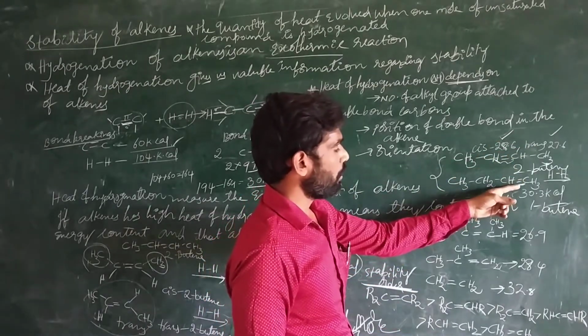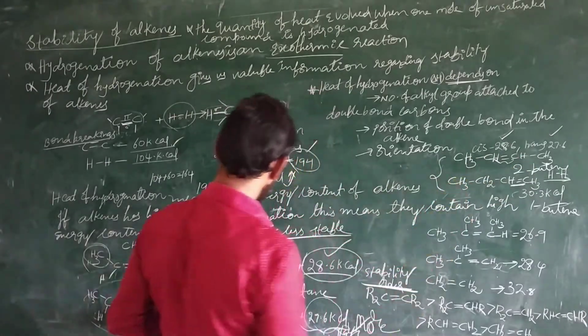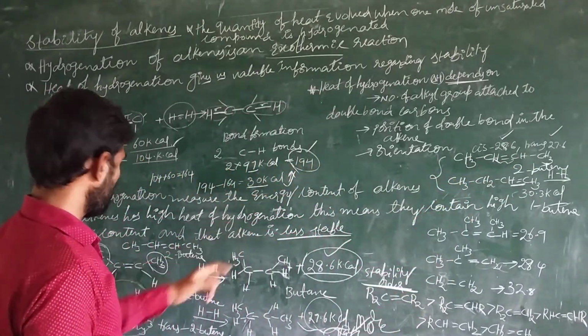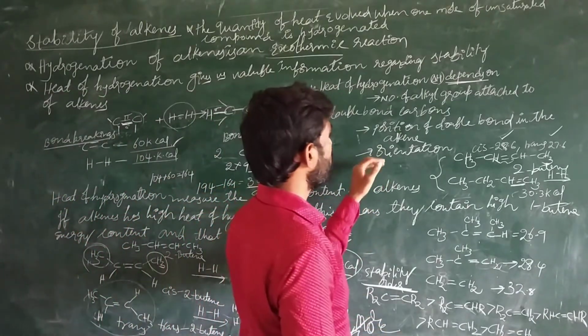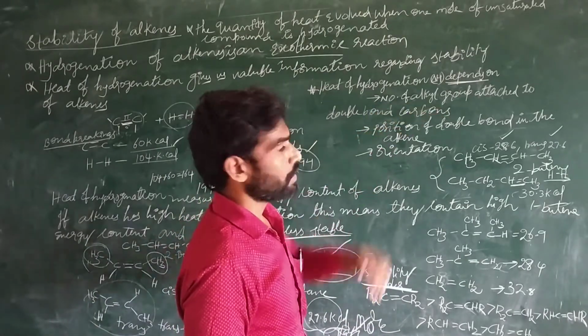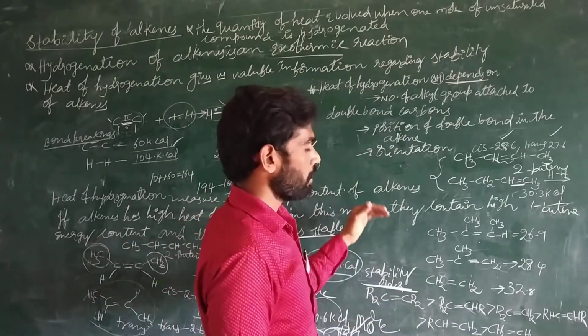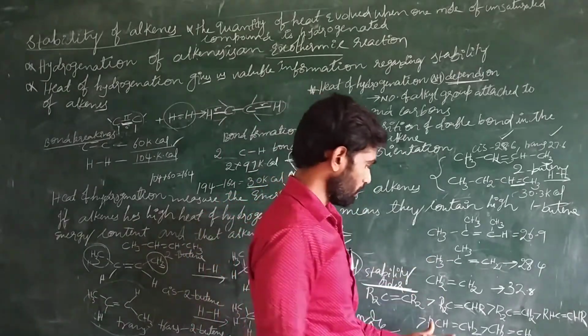The position of the double bond and the orientation of alkyl chains also affect the stability of alkenes. And the next one is the number of alkyl groups attached. If more alkyl groups are attached on either side of the carbon atom, it is more stable. Now see here some examples.